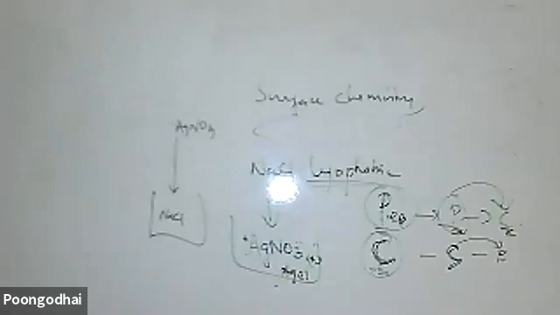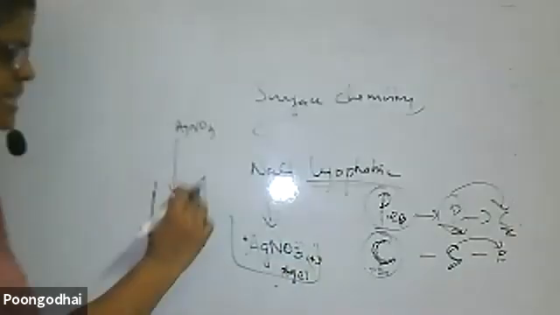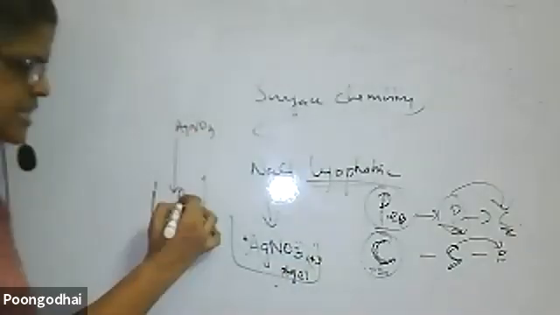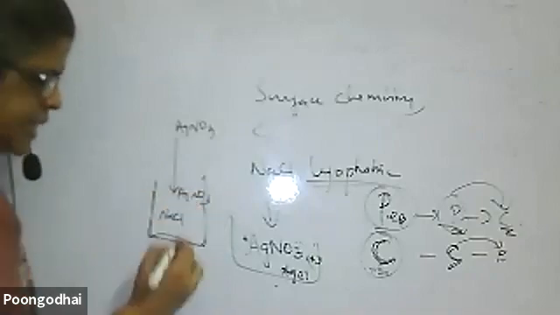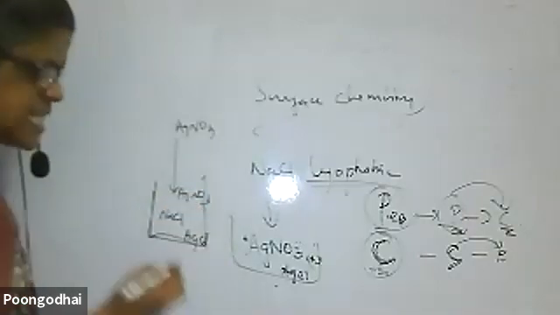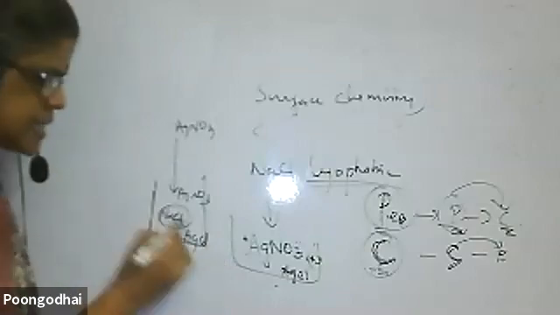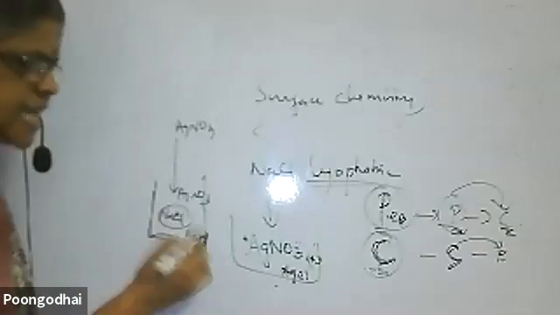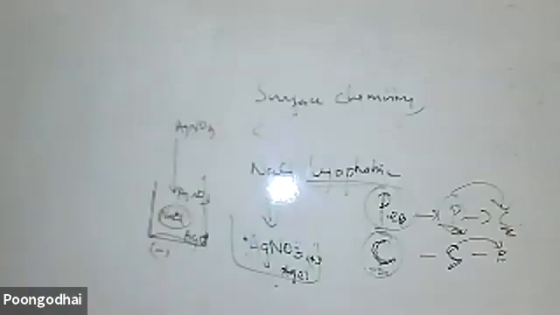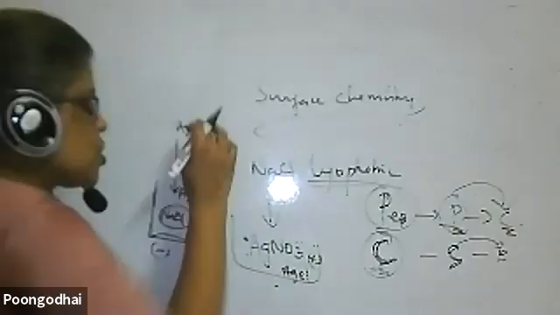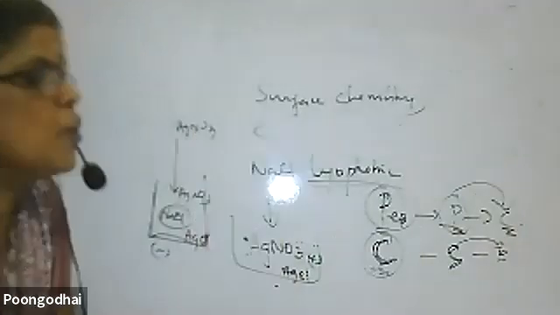Sorry, you are taking NaCl in excess, and to that NaCl you are adding AgNO3. AgCl gets precipitated. NaCl is in excess, so Cl minus, which is common, gets adsorbed, so this becomes a negatively charged colloid. This is the way the question will be asked: when you add this to this, what is the charge of the colloid? That you have to keep in mind.